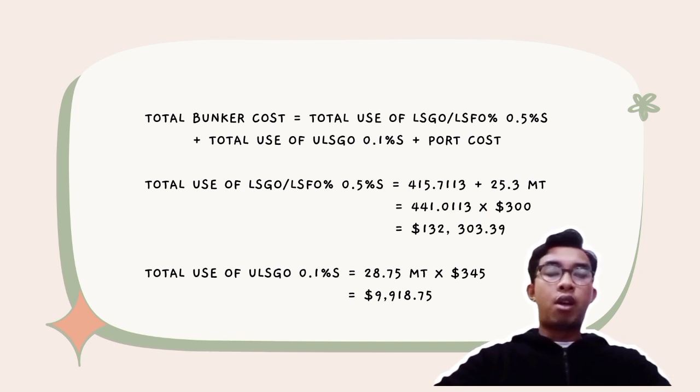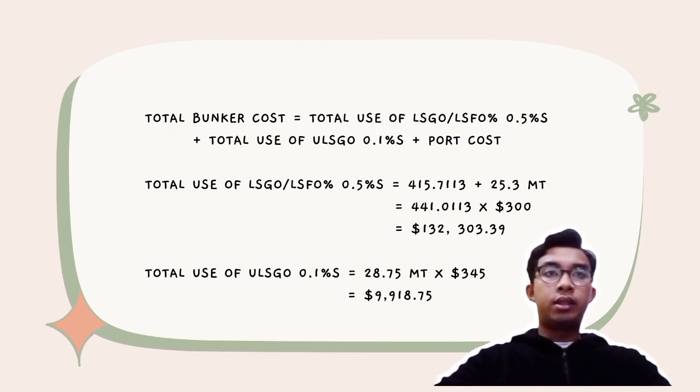So we get 441.0113. Then we multiply with $300. So we get $132,303.39.